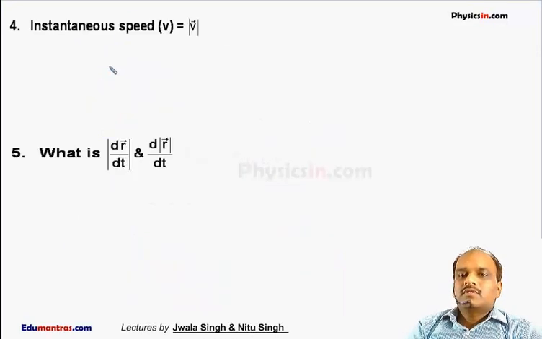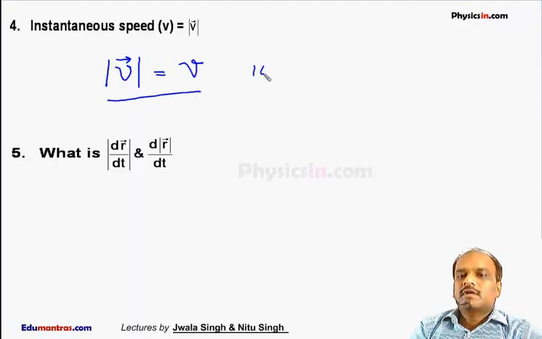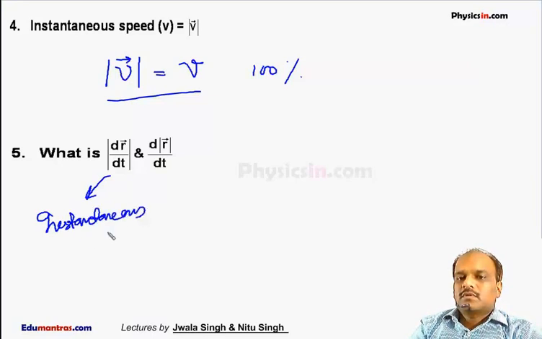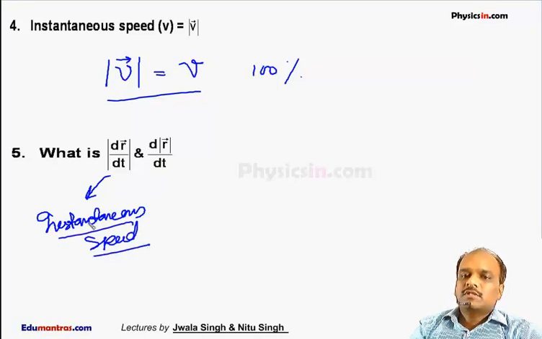Instantaneous speed. This is always true: the magnitude of instantaneous velocity is always equal to instantaneous speed. This statement is 100% valid. It is unconditionally true. What is dr by dt? It is the rate of change of position vector, and its magnitude is read as instantaneous speed.